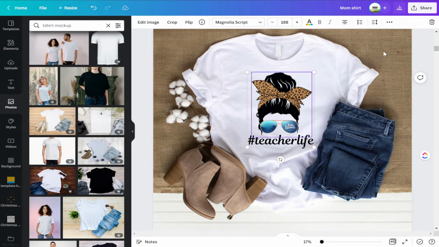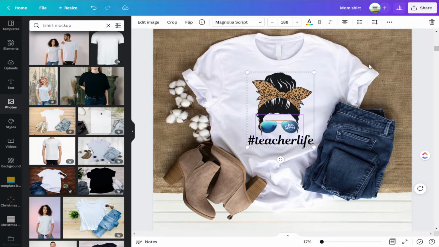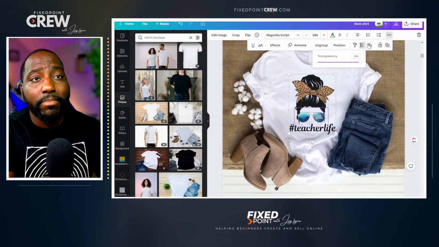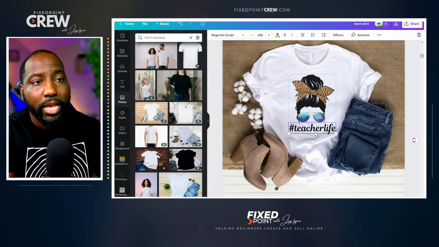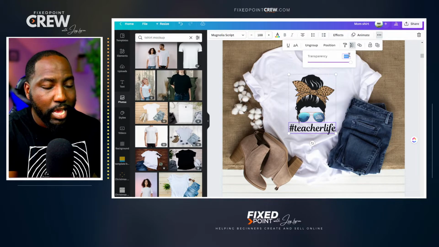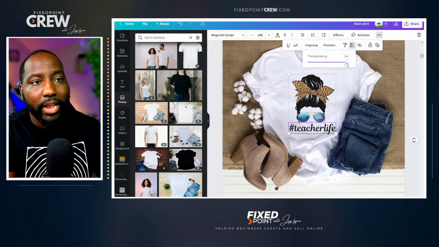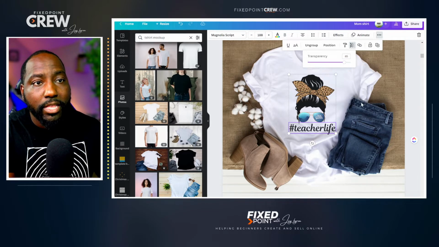And so I'll click one of them, go to the opacity feature and bring this down till I think it is blending well. I think 90 will be good for right now. Again, I can always go back and change it. Highlight my sunglasses here. Do the same thing here. Go down to 90. And again, I think that looks pretty good there as well. And for my font, I want to go and set this for opacity 90. And again, see how that looks. I can bring the font down a little bit more to make that blend. Maybe we can do 85. And that looks pretty good there.